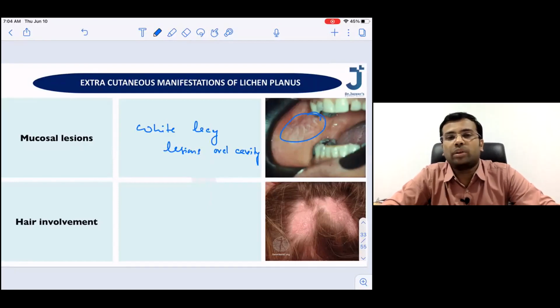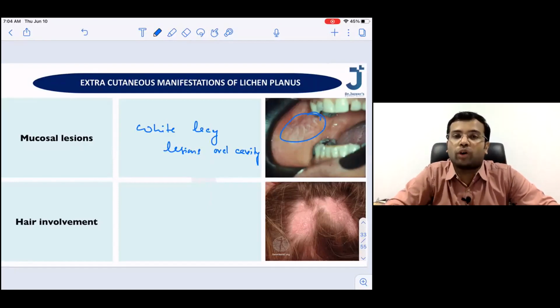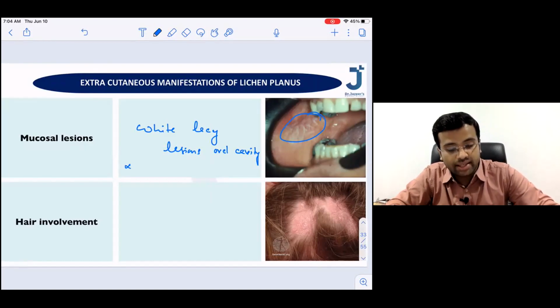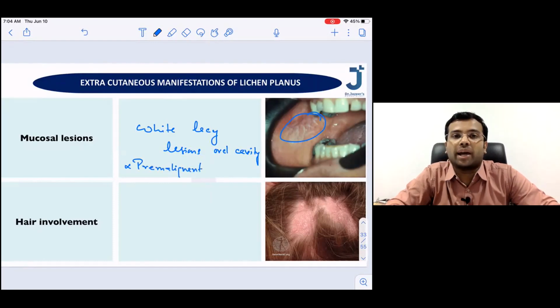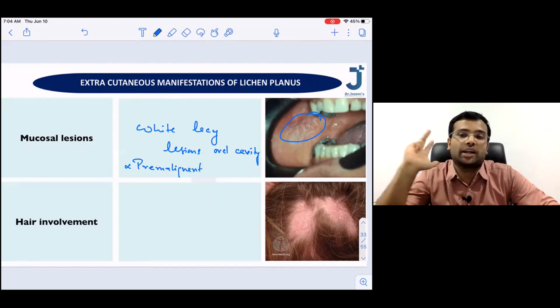Now, what is the problem with the oral involvement of lichen planus? Any idea? This is very important. Why? Because this is pre-malignant. Excellent. So what is it pre-malignant to? Is it pre-malignant to malignant melanoma, basal cell carcinoma, squamous cell carcinoma, or any other kind of carcinoma?